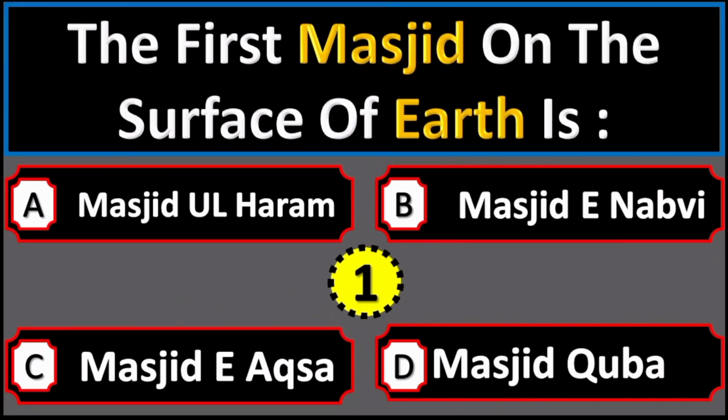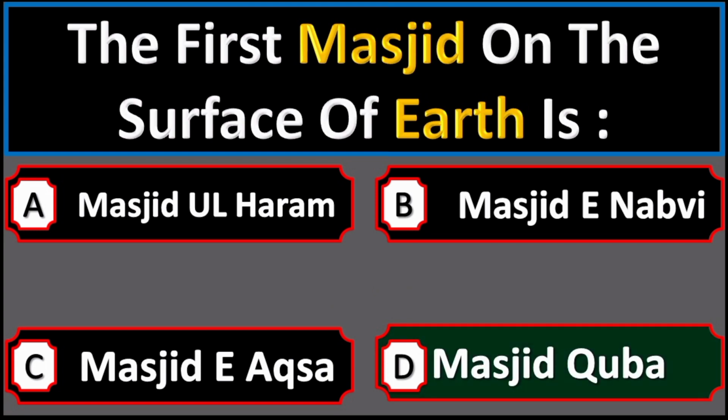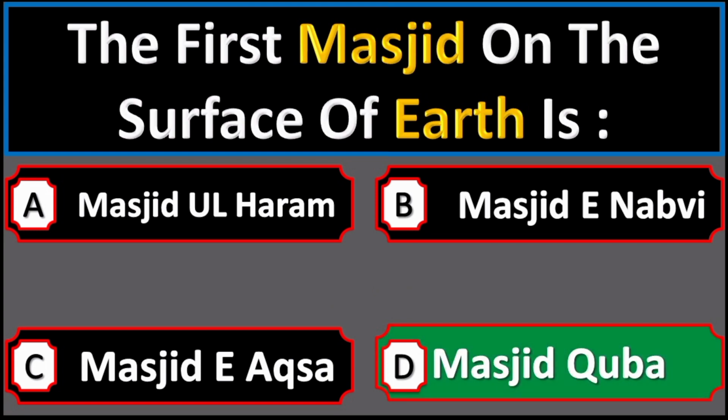The first masjid on the surface of earth is option A Masjid al-Haram, option B Masjid Nabawi, option C Masjid Aqsa, option D Masjid Quba. Right option is option D Masjid Quba.